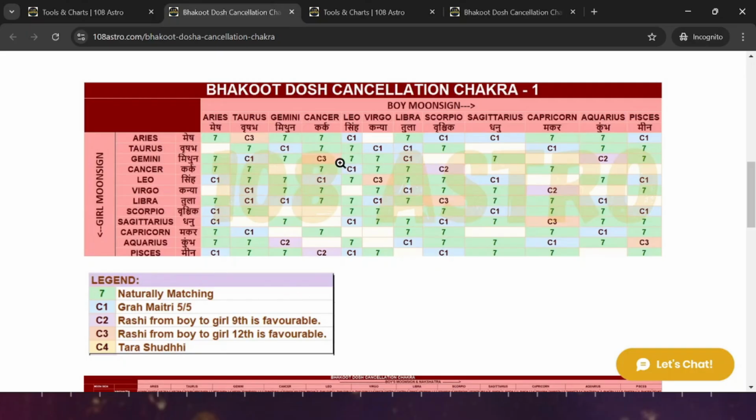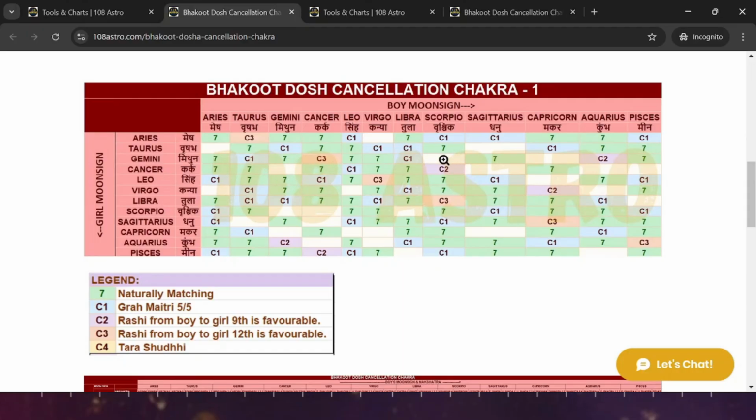So here the calculation is made very simple using this chakra. You just need to see if there is any cancellation rule applicable by C1, C2, C3 in the first matrix. If a cancellation rule is applicable, then you don't need to worry about the Bhakoot Dosh at all. And the software in the online matchmaking portal may not tell you this level of detail or may not even calculate this level of details.